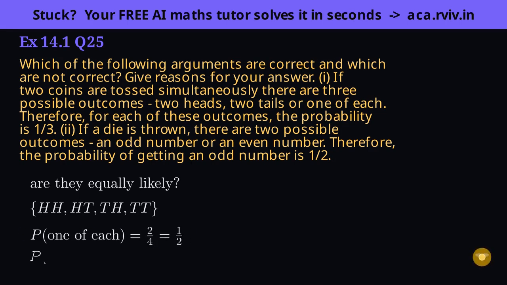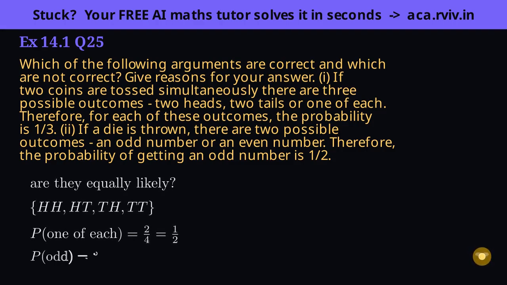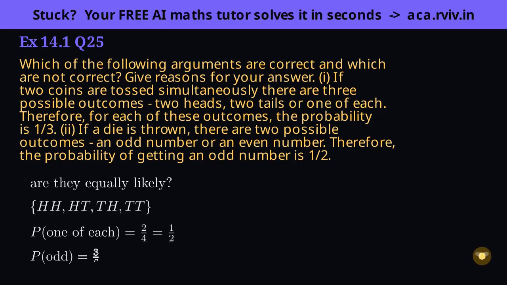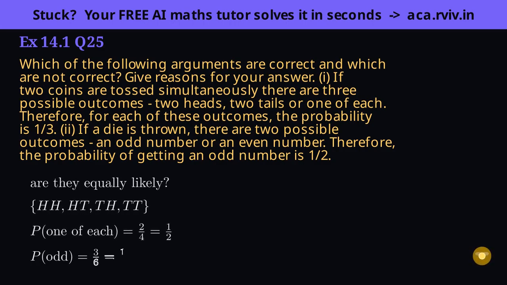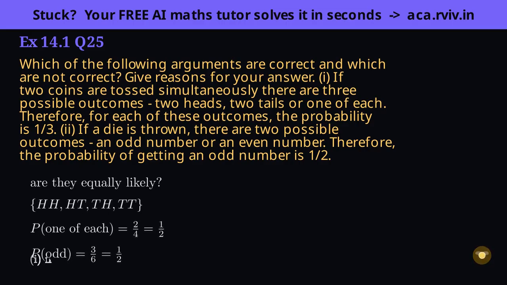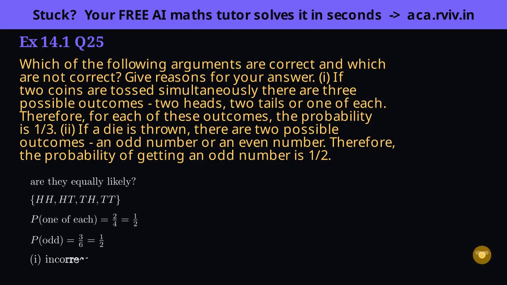Part 2. A die grouped into odd and even. Here check the counts. Odd is 1, 3, 5 and even is 2, 4, 6, 3 faces each. Equal counts, so these two groups really are equally likely. Since odd and even each hold 3 equally likely faces, the 1/2 conclusion is sound, so the second argument is correct.